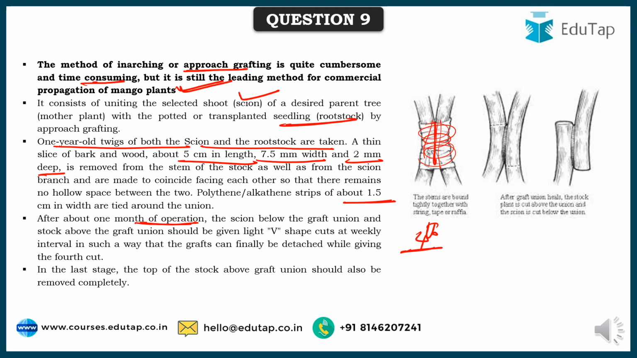As you can see here, this is the scion, hence the lowermost part is cut, and this is the rootstock. So here the uppermost part is cut, so this is the rootstock and this is the scion. So here the grafting has happened and now it grows into a new plant. This is the rootstock and this is the scion.